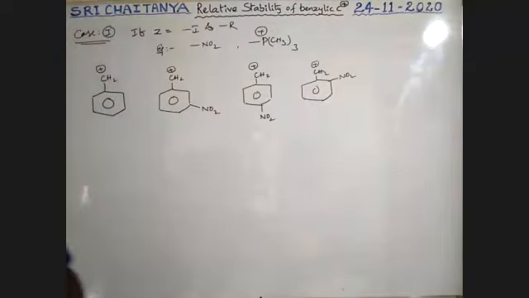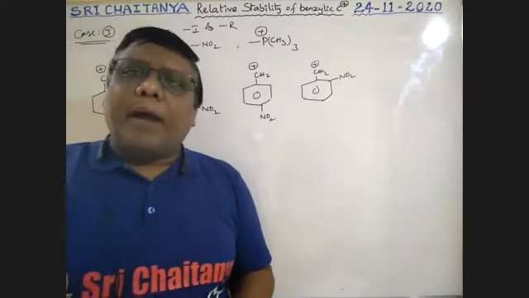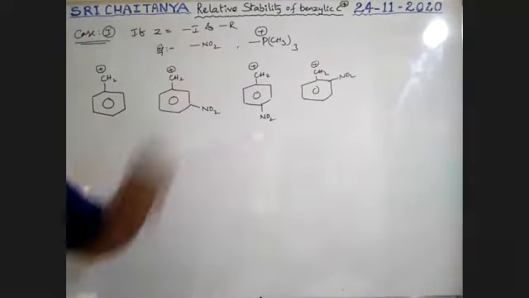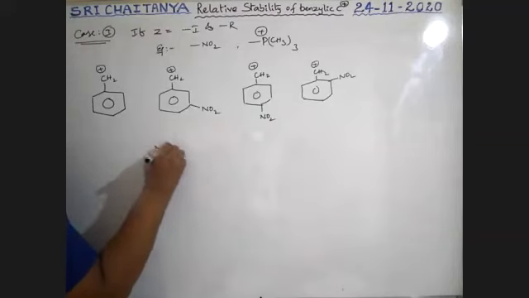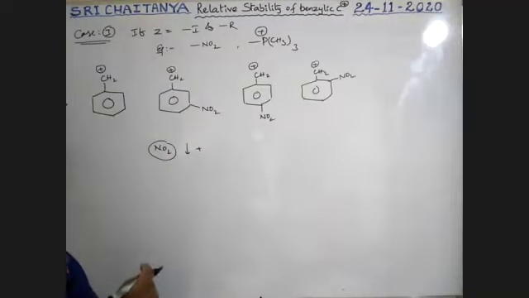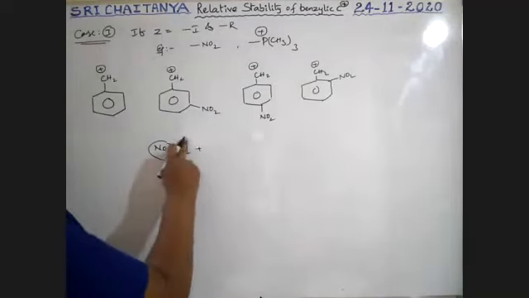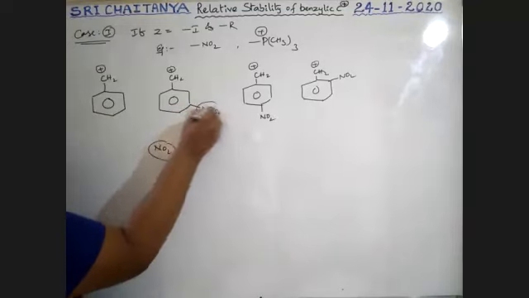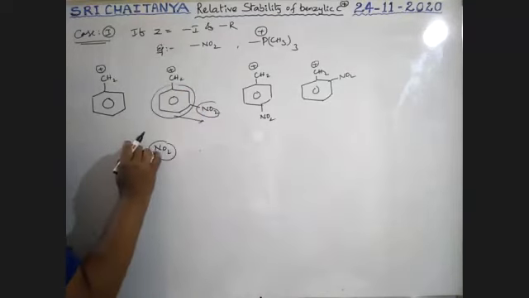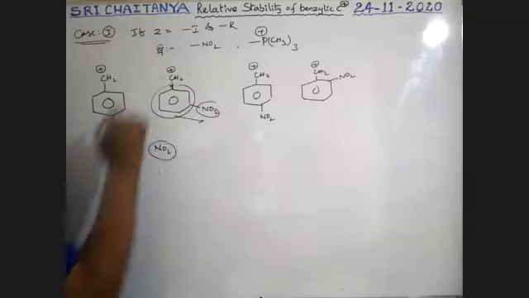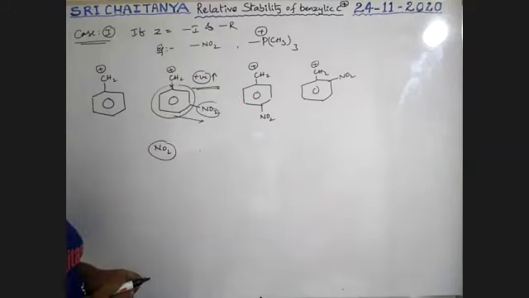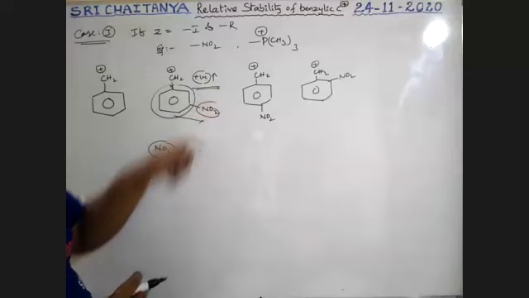So let us observe the stability order, boys. The NO2 group has a minus I and minus R effect. That means the NO2 group withdraws electrons, so the electron density on the benzene ring decreases. It withdraws electrons from the carbon, therefore the positive charge increases. As positive charge increases, stability decreases.